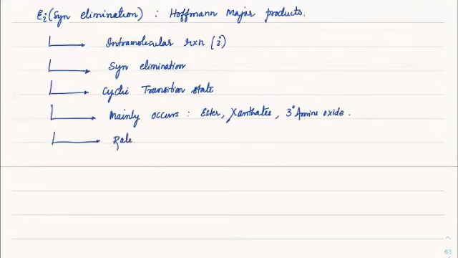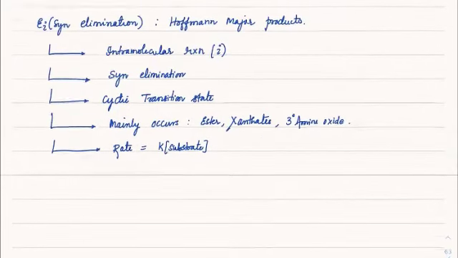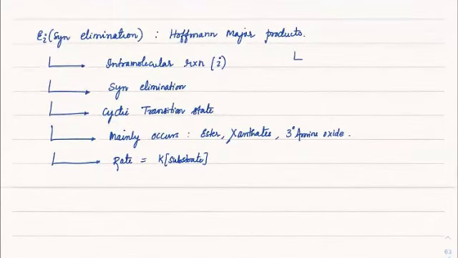The rate will always be equal to k into substrate, because there is only the intramolecular step involved. That itself is the slow step, so it only depends upon the reactant. No base or anything else is used. Most favored in gas medium, because when you heat it, it converts into the gaseous state and then elimination takes place.